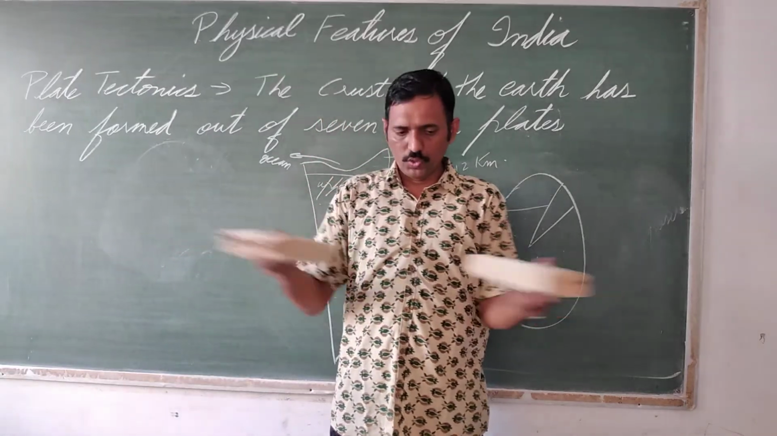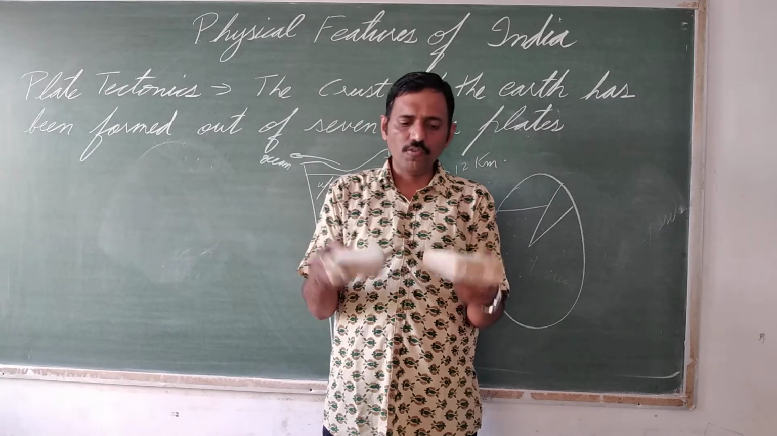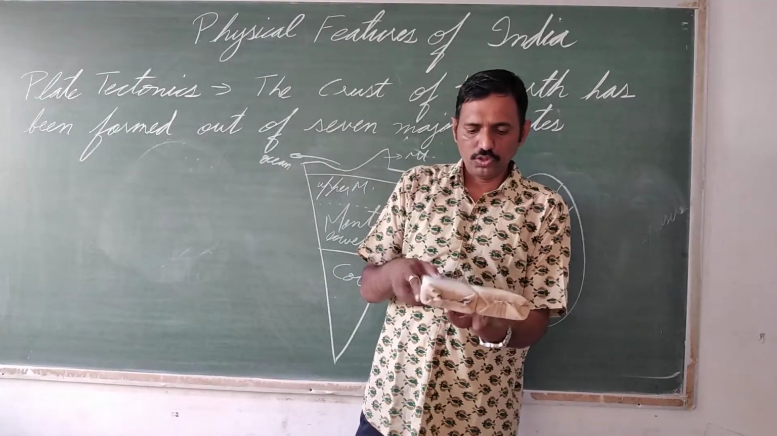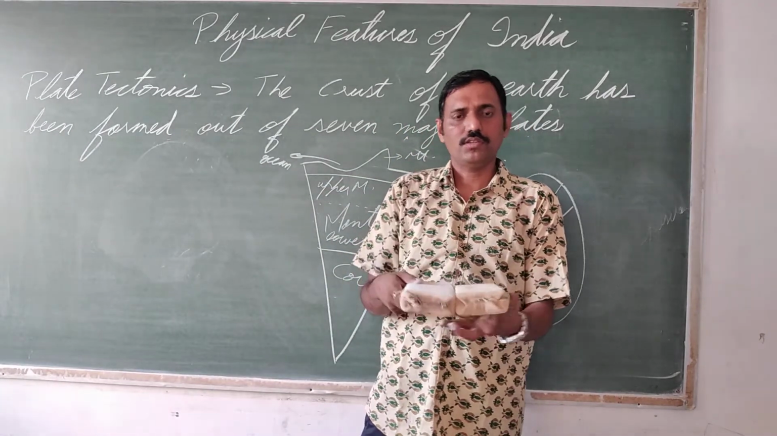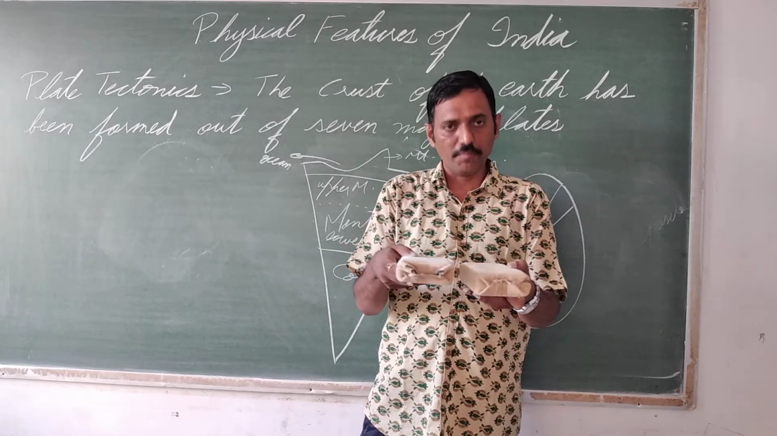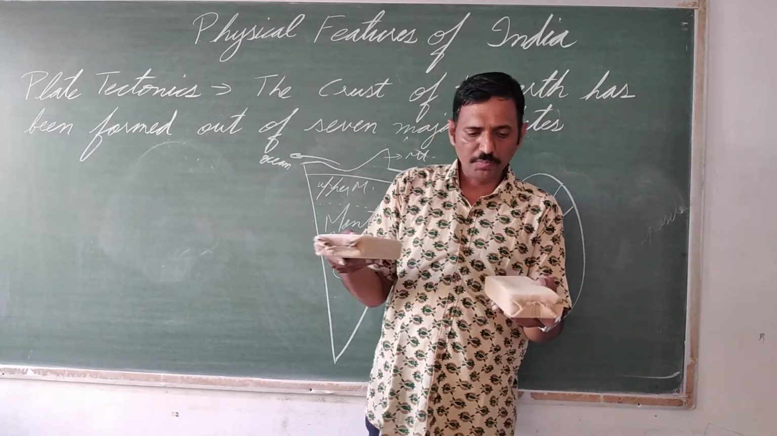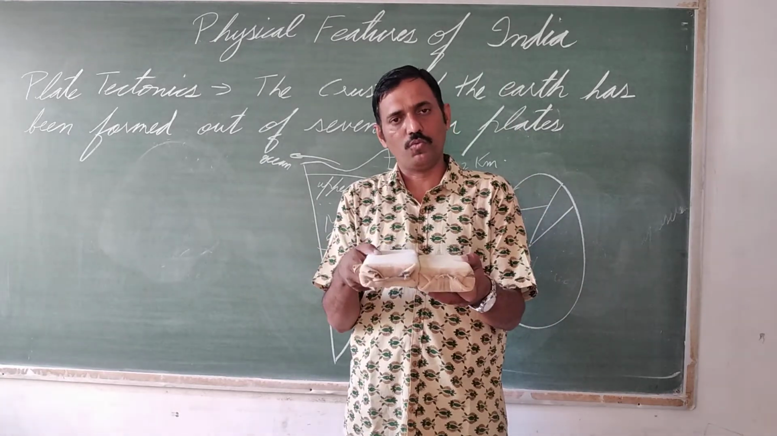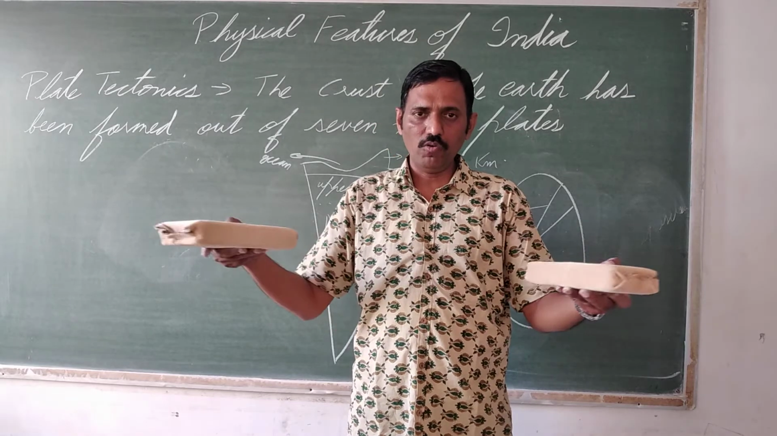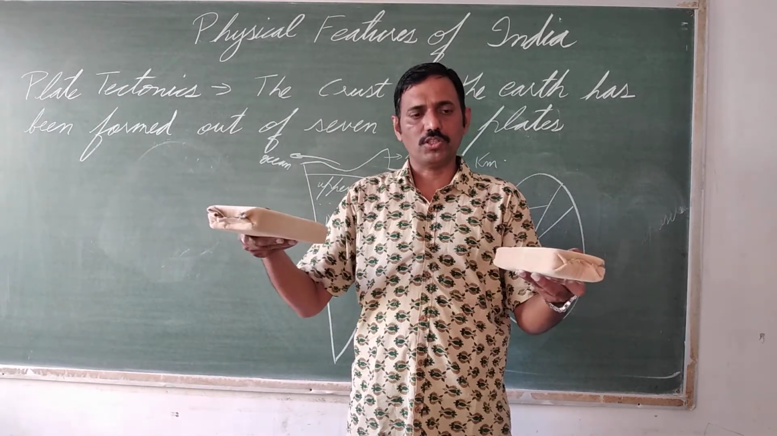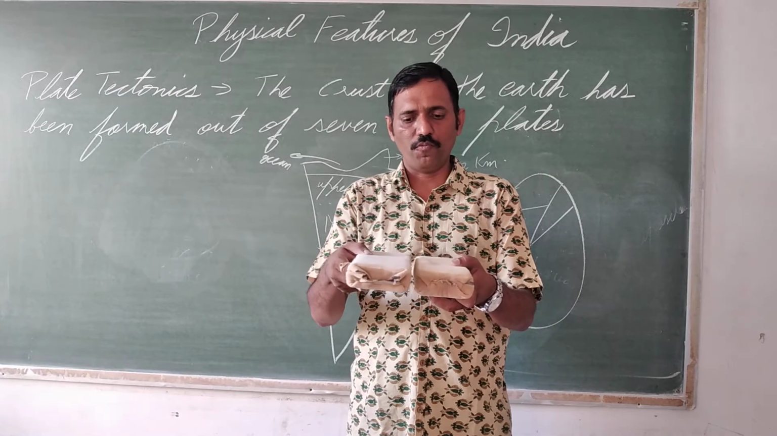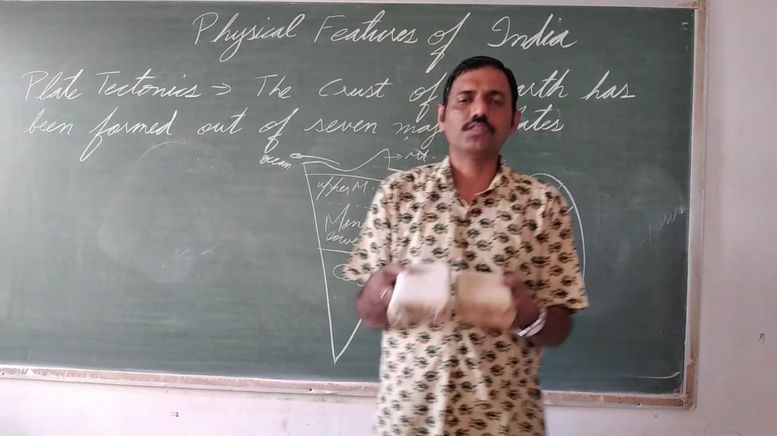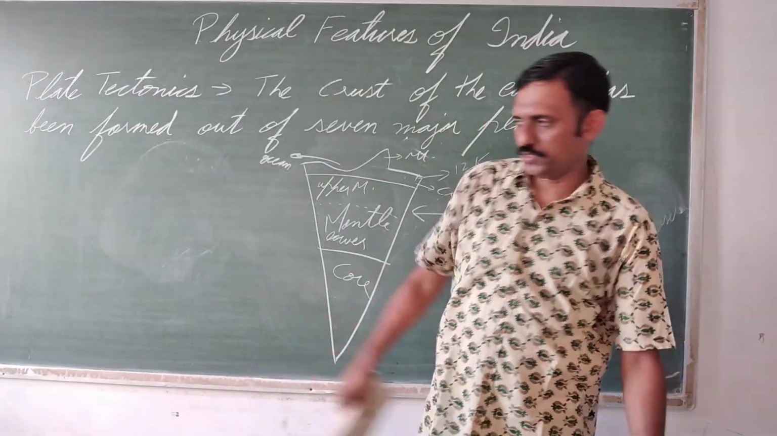If they are moving towards each other, it is a converging plate boundary. This boundary is known as converging, because they are coming towards each other. So a converging plate boundary means when 2 plates move towards each other. A diverging plate boundary is when they are moving apart from each other. And this is a transform fault. So these are the 3 kinds of plate boundaries.